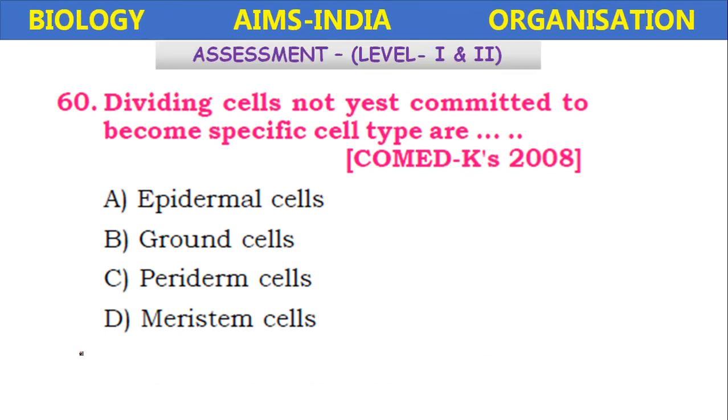Dividing cells not yet committed to become specific cell types are called which type of cells? Epidermal, ground cells, periderm cells, or meristematic cells. It is the meristematic cells, which are totipotent cells that divide and are not yet committed to become specific cell types. It means differentiation is not there in the meristems.